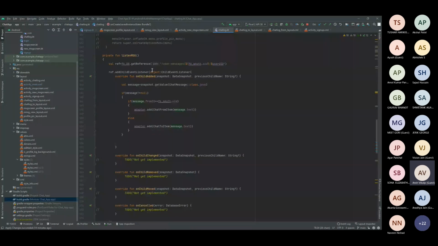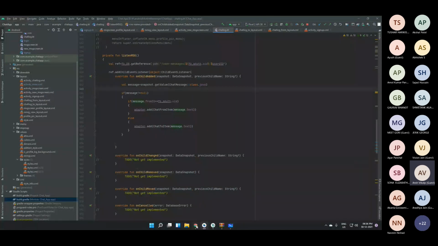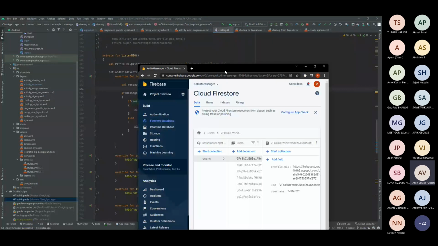Once you get the instance, as I said, after using the getInstance method, you will be using the getReference method. Now your reference is in the form of this.